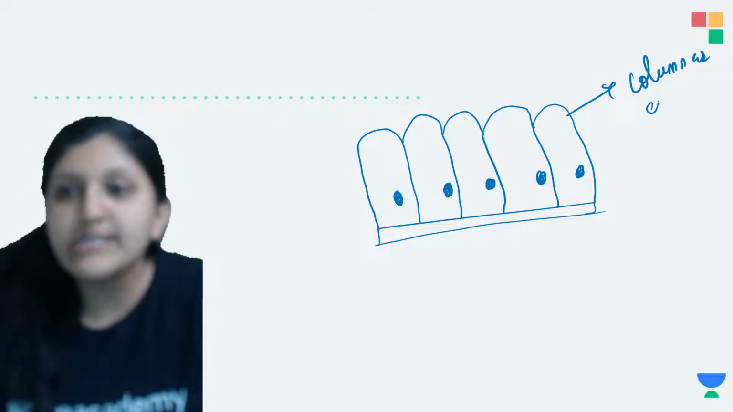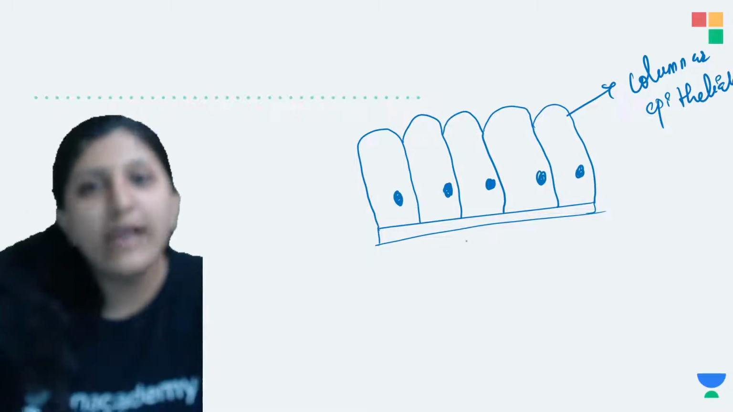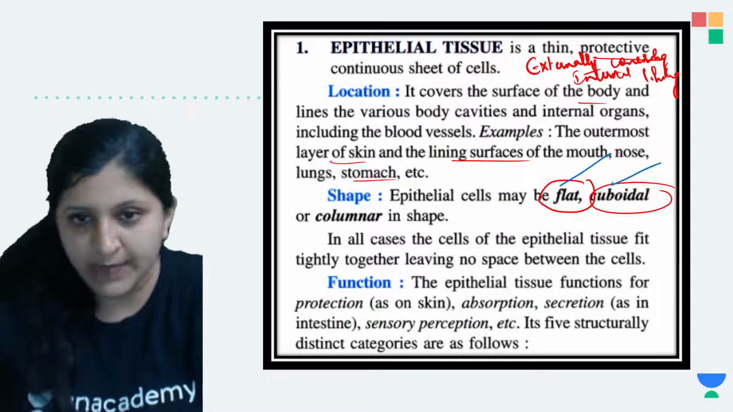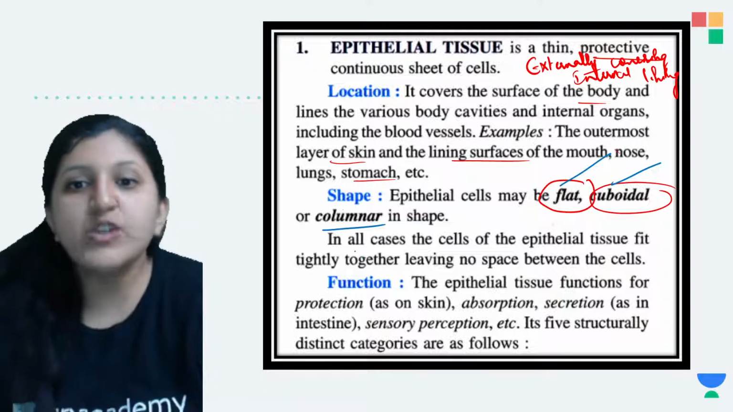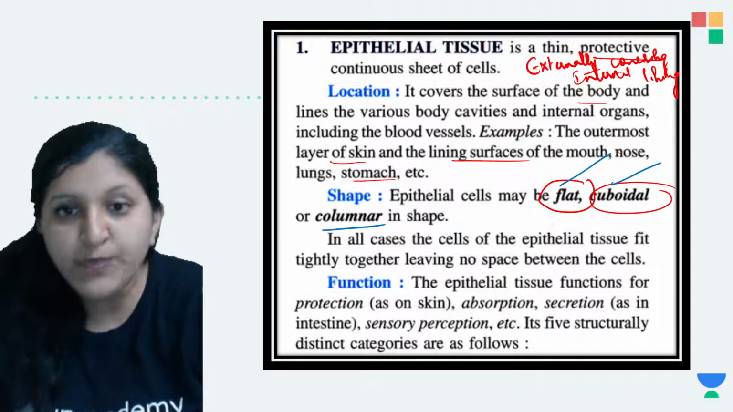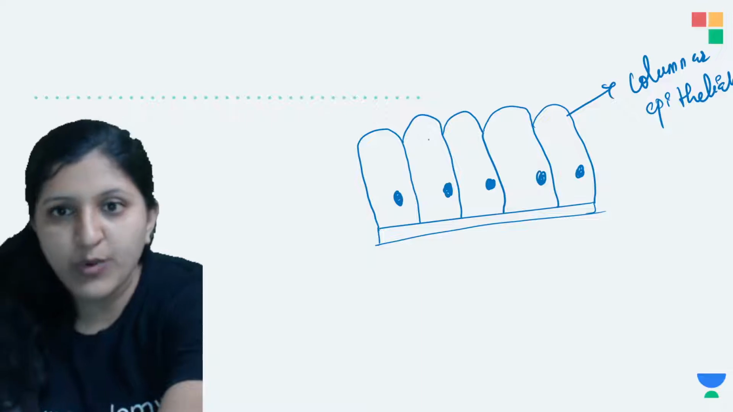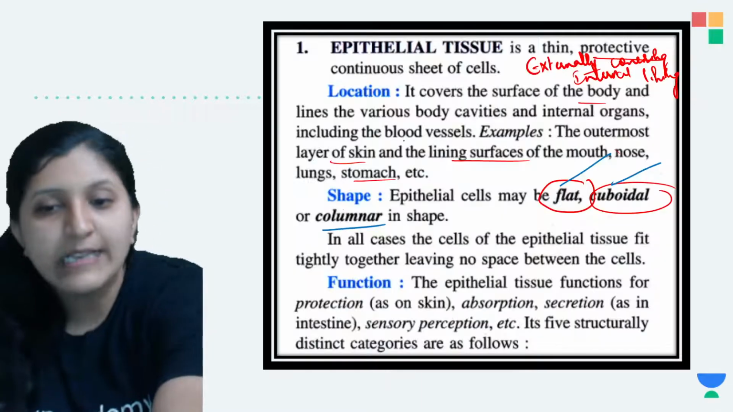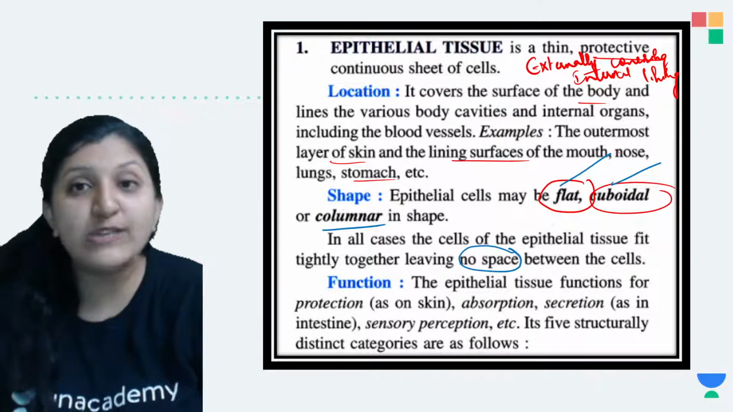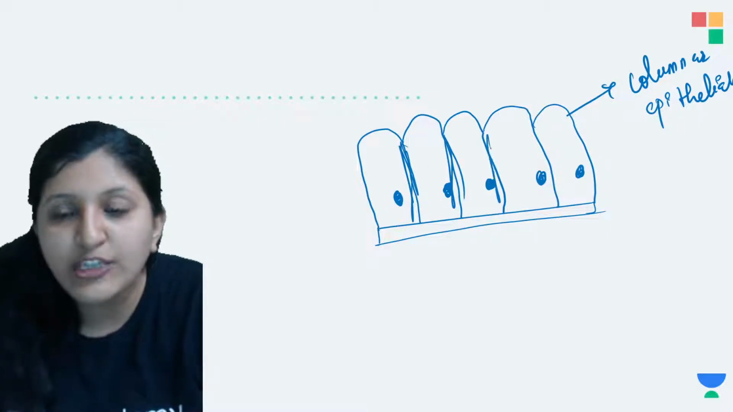Now this is a columnar epithelium. Why is it named columnar? These look like columns. The previous one looked like a cube, so that is why it is cuboidal epithelium. Columnar you saw. Now in all cases, the cells of the epithelial tissue are tightly held together. You can see that there is no gap. They are tightly held to each other, leaving no space between the cells. You can have a look here. They are tightly attached to each other.